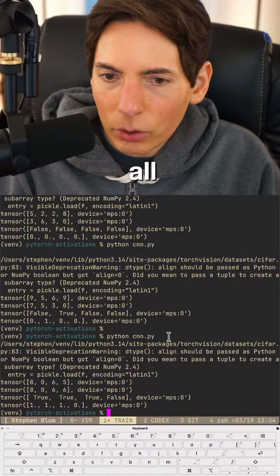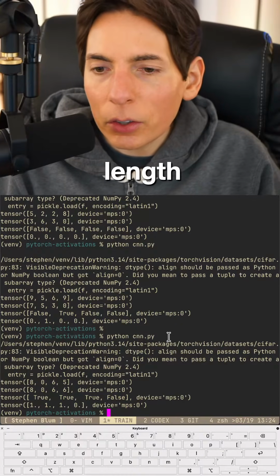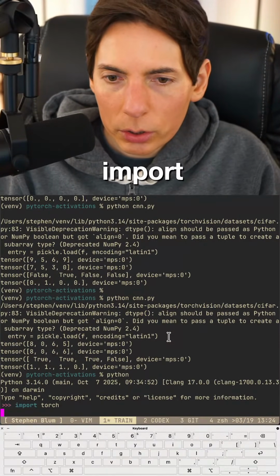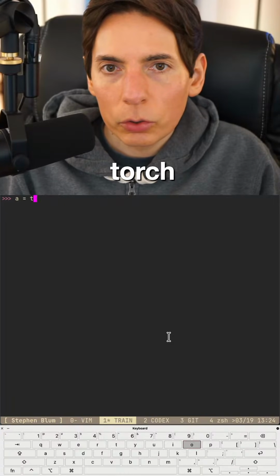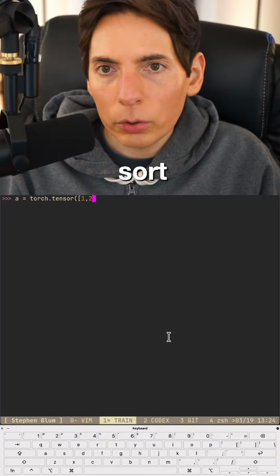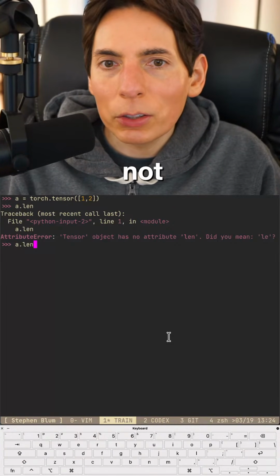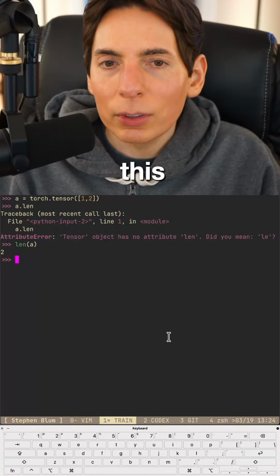It's all in the tensor. And so what we can do is sum and get the length. Does the tensor have a length? All right, import torch. A equals torch.tensor 1, 2. A.len, it's not. What about len? Wait, actually, no. It could be a dunder. So we should be able to do this. Yes, nice. Okay.